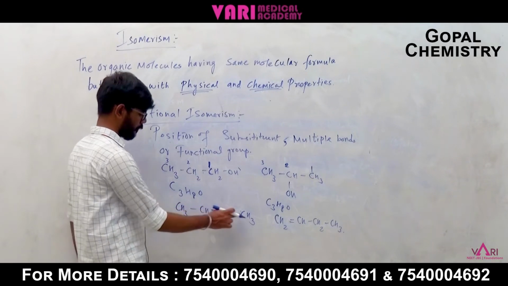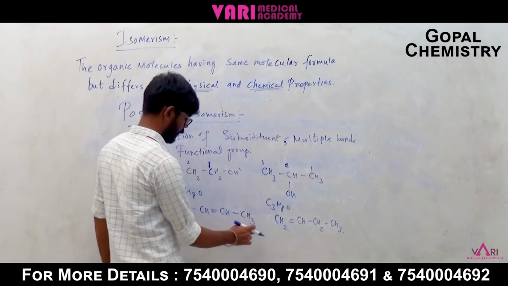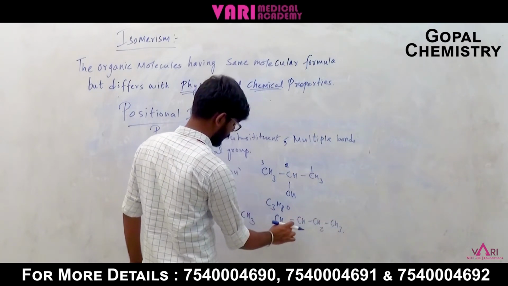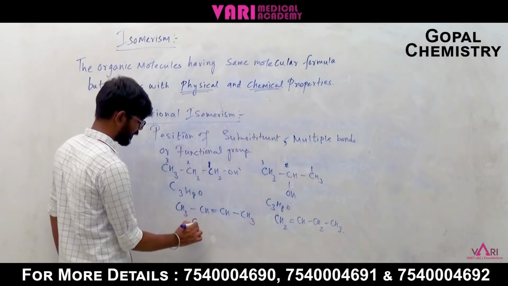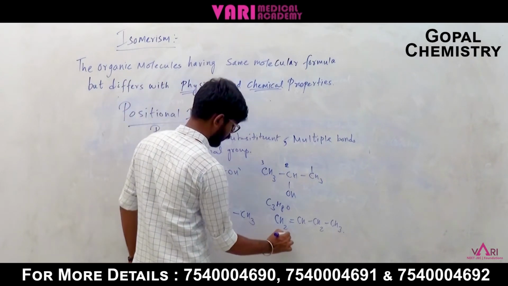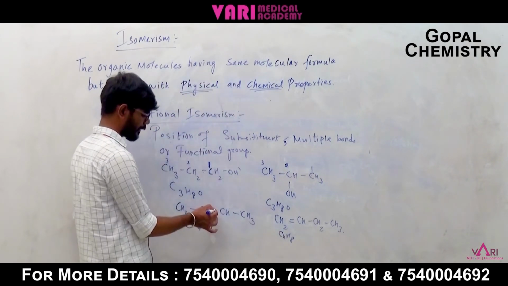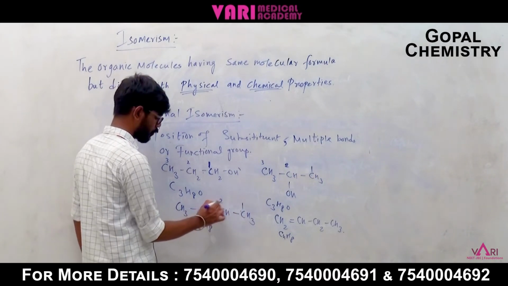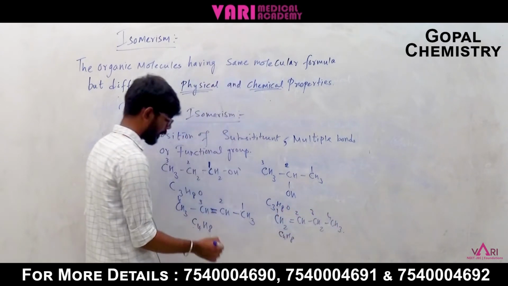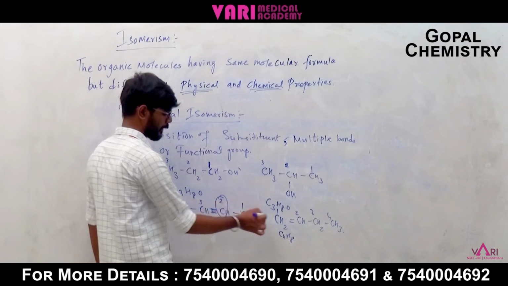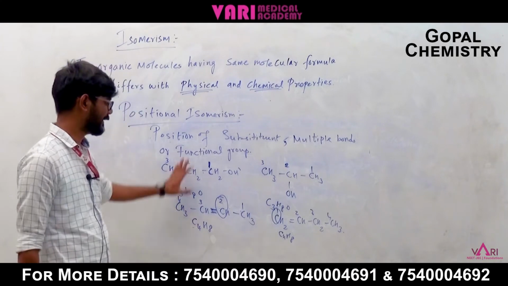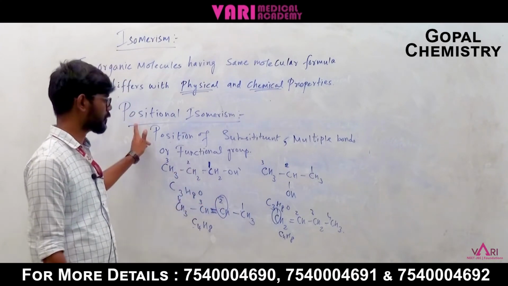Here 1, 2, 3, 4, and the molecular formula is C4H8 for both. See, here the double bond is placed on the second carbon, and here the double bond is placed on the first carbon. So the position of the multiple bond is changed, right? This sort of isomerism is known as positional isomerism.